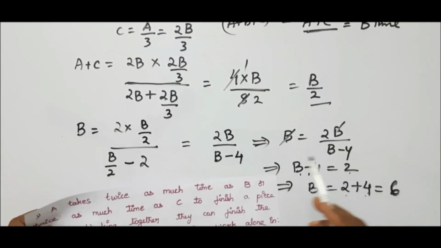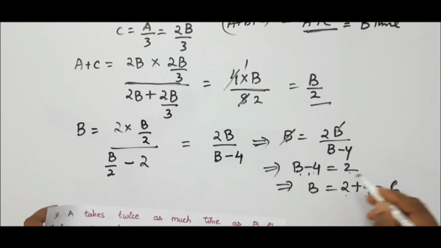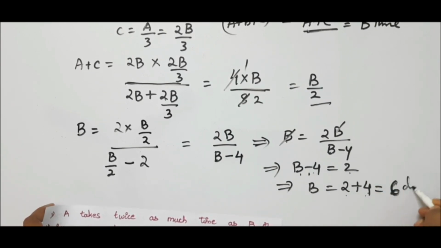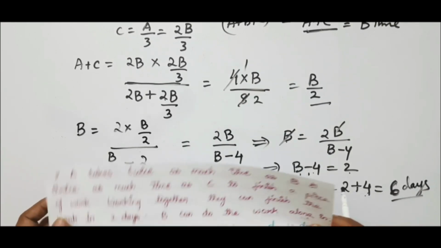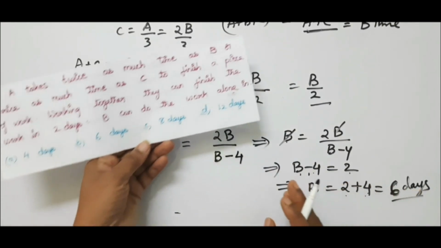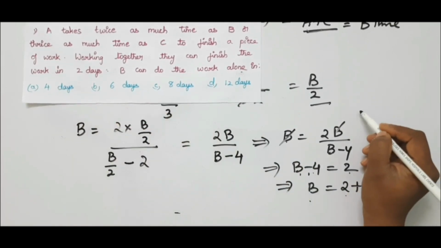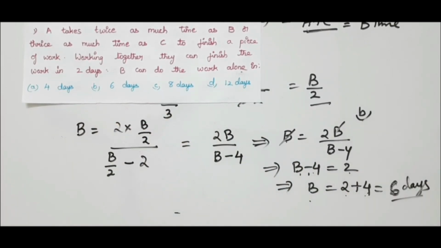Everything is in terms of days, so this is also days. So B will take 6 days to complete the work alone. Let us go to the options and check where it is. It is option B. Okay. In this way you have to solve this type of problems. Now let us go to the next problem.